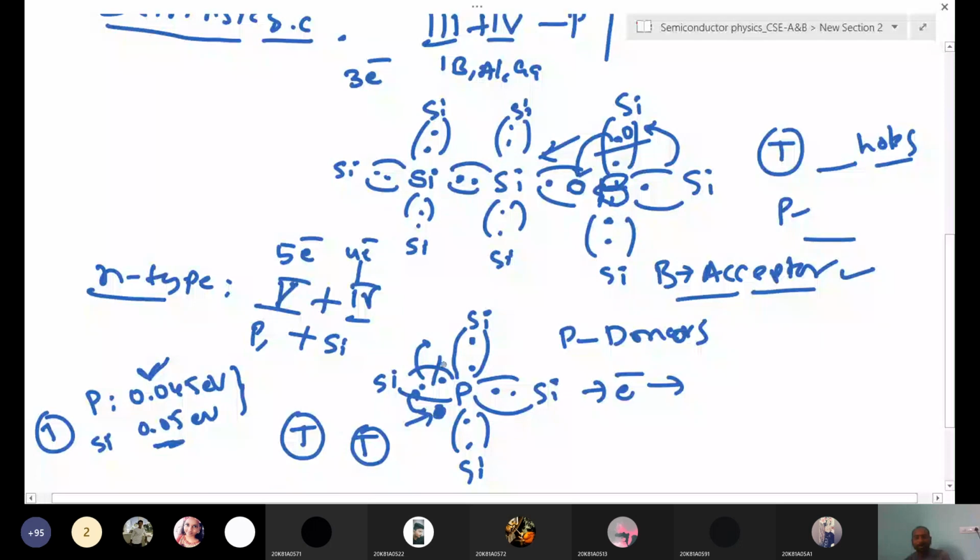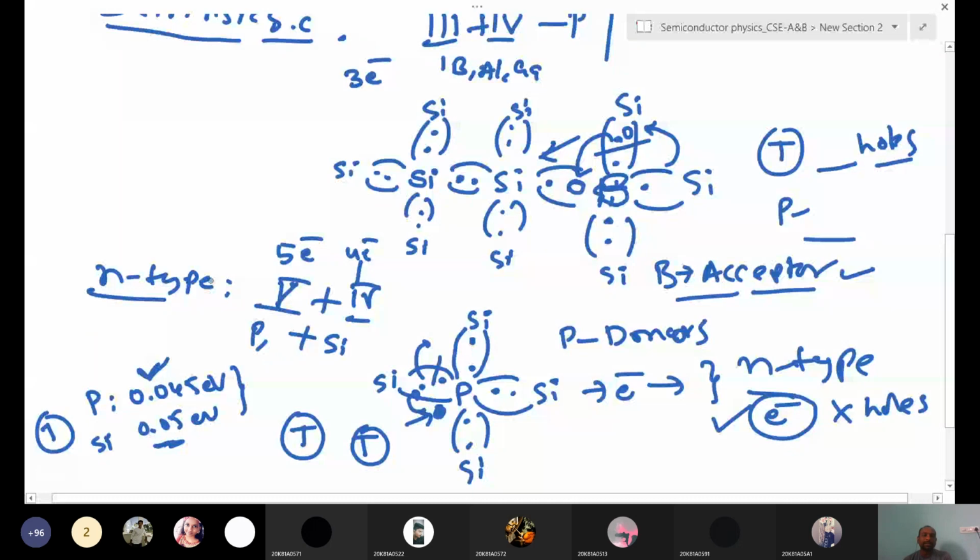This type of semiconductor we call an n-type semiconductor. Here, the majority carriers are electrons. We are not creating extra holes, only extra electrons. Similarly, in p-type we are creating extra holes, not extra electrons.